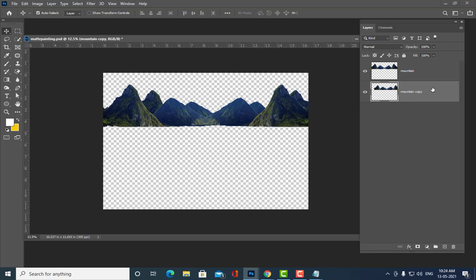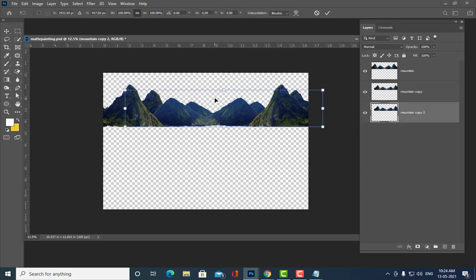And then we can just take one more copy, and then we'll create one more set of mountains here. Let's make them even smaller like this.